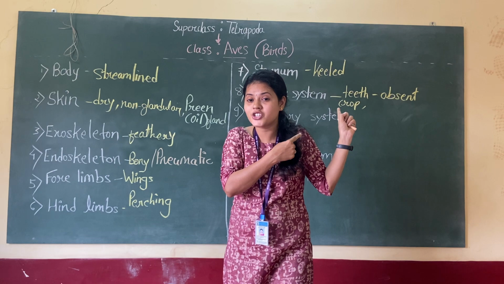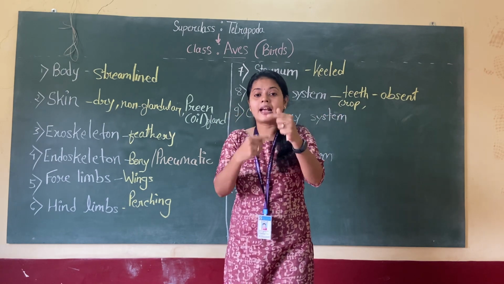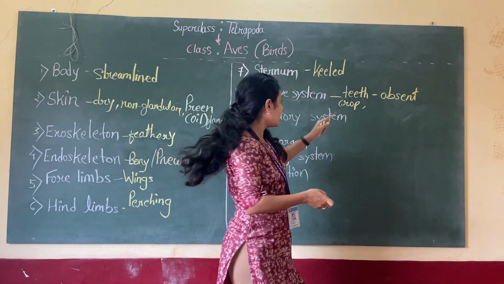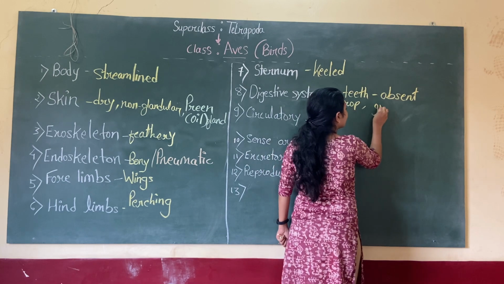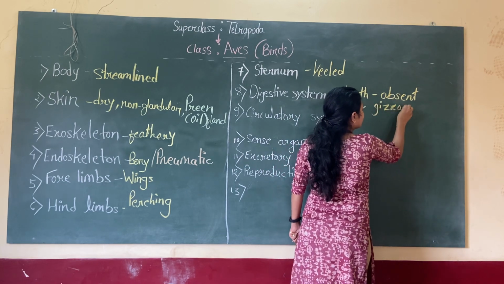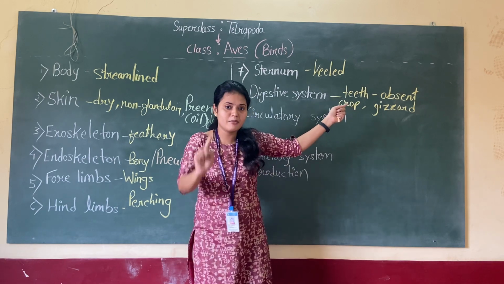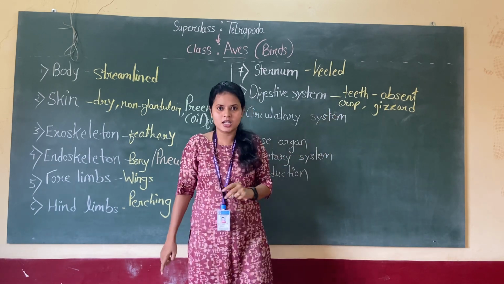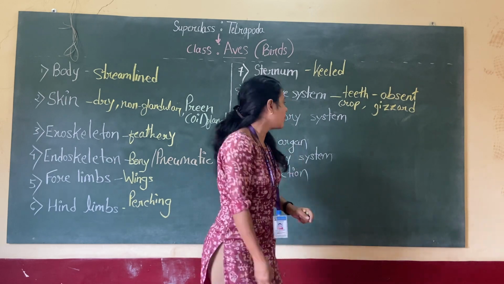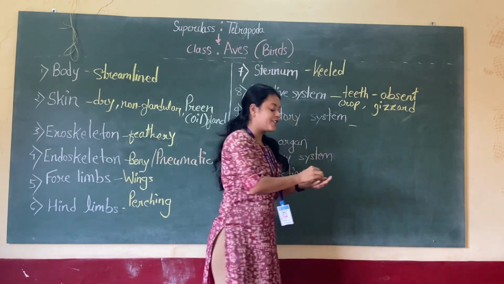Since they don't have teeth for chewing, mastication will be done by the gizzard. So this particular structure also birds have. Remember this: crop and gizzard.